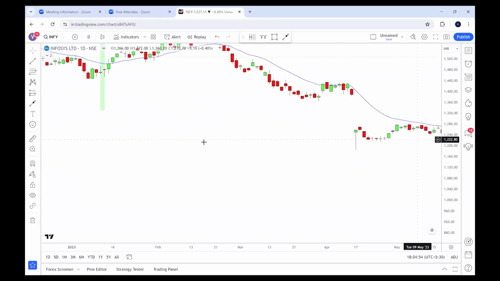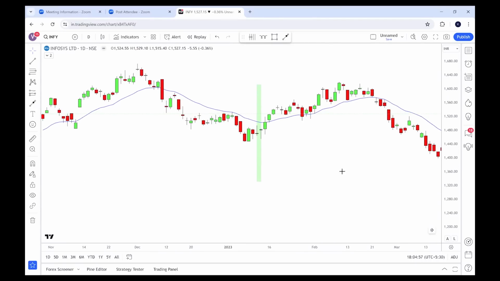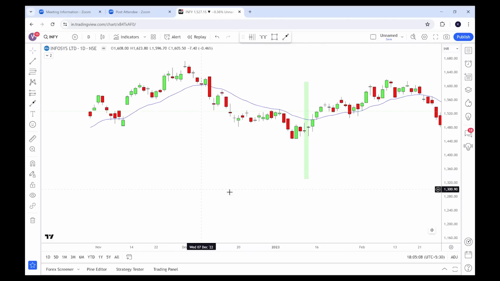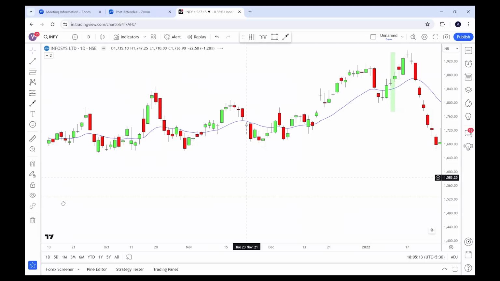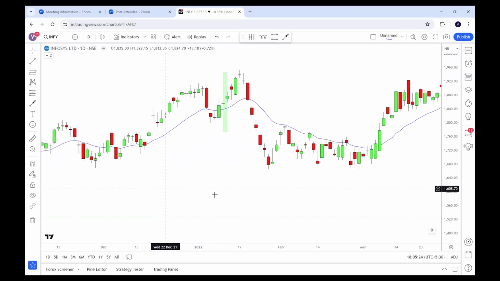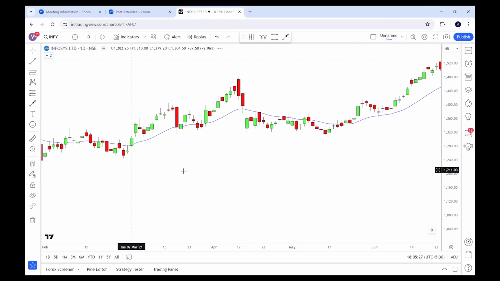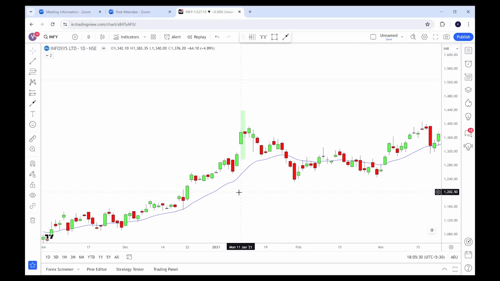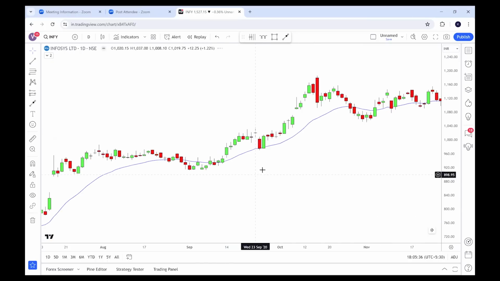It worked. However, 2023, you can see that the candle body was not big, but look at the open of 11th January, it was 1470. And what is the close of 12th January? It was 1480. That means it was a positive closing, a bullish cycle. How about 2022? 11th January open price 1855 and 12th January close price 1877. So this cycle worked in Infosys in 2022. How about 2021? 11th January open price 1342 and 12th January close price 1371. That means this cycle worked.